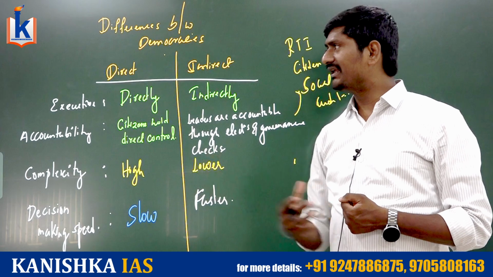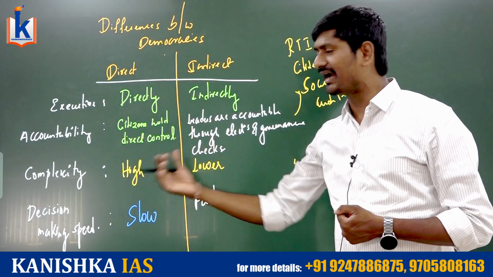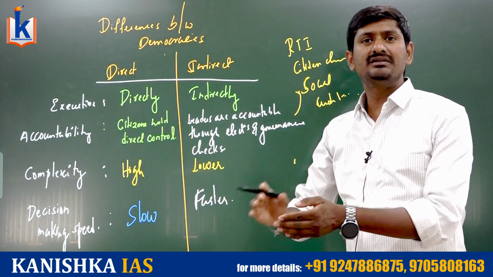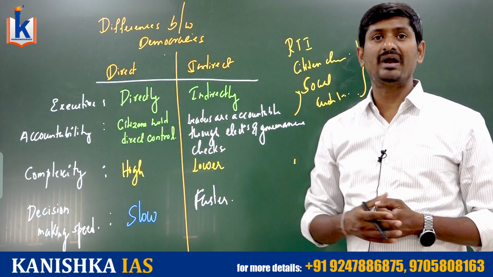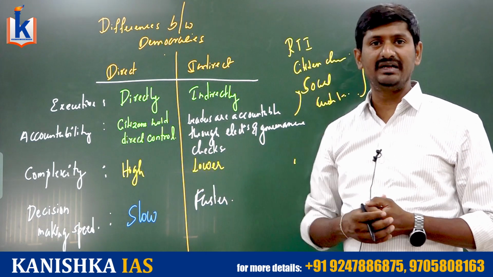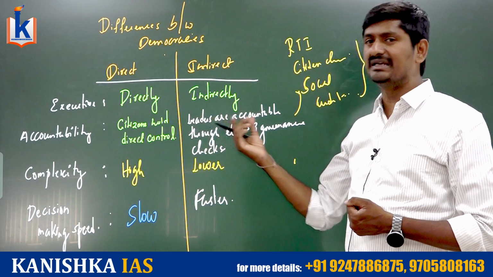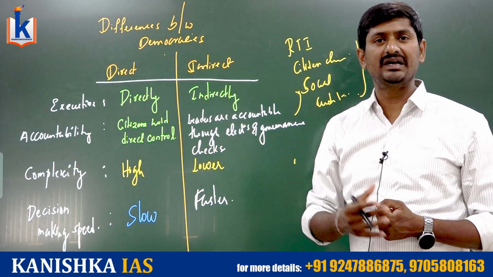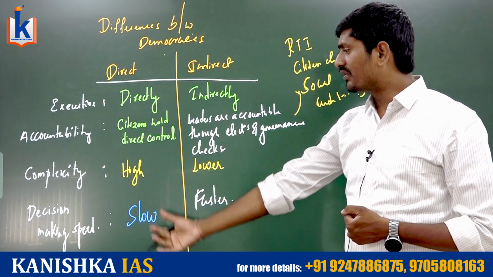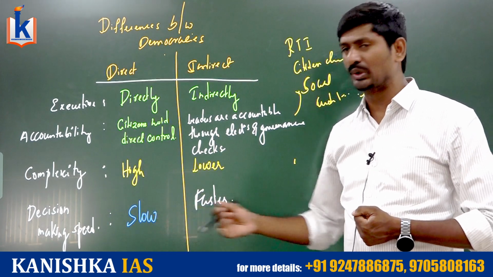The complexity of the government mechanism, if we look at it, is very high in direct democracy. Why? Because every government policy will reach the people and people must be able to identify the consequences of the policy. So that makes the entire process very difficult. Whereas in indirect democracy, that work is done by the leaders elected by the people or representatives chosen by the people. So that definitely helps. Moreover, the decision making speed in direct democracy, if you consider, is very slow.